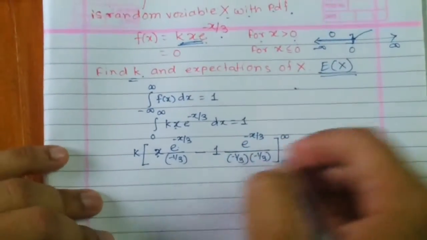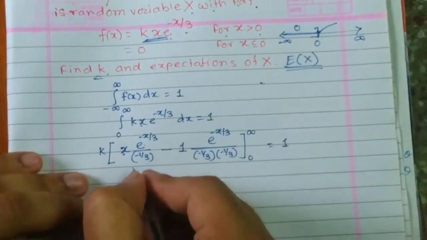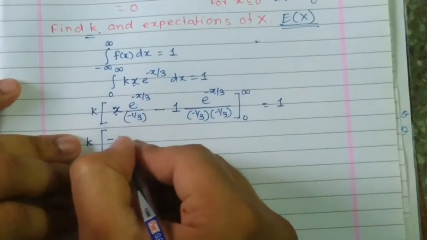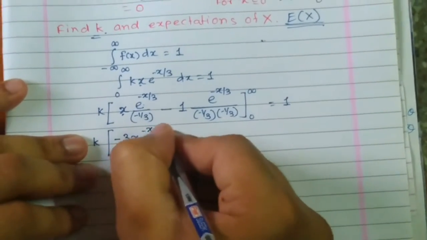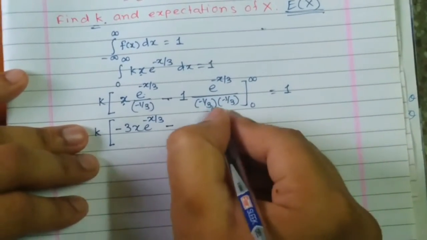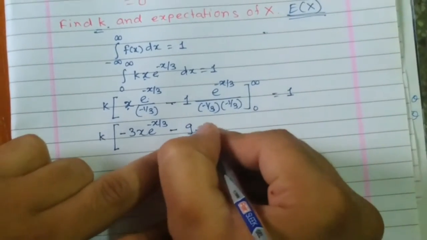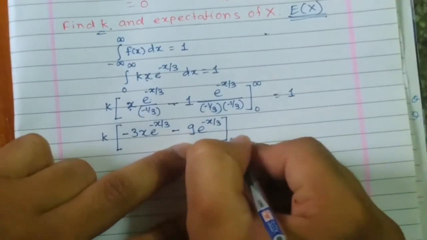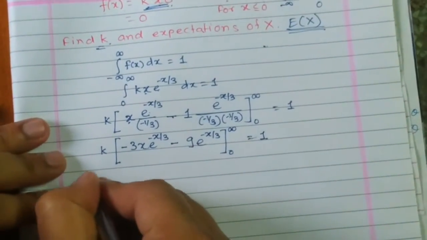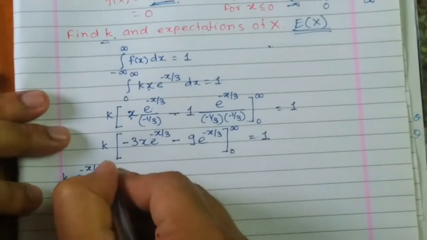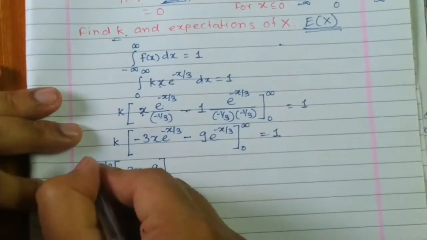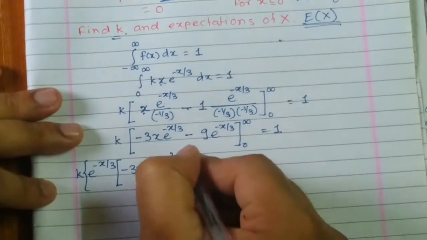Now, this is equal to 1. So we have k into the bracket minus 3x e raised to minus x by 3, minus, and minus becomes minus, 3 threes are 9, so 9 e raised to minus x by 3, integrated from 0 to infinity, equal to 1. We can take e raised to minus x by 3 common, into the bracket minus 3x minus 9, with limits from 0 to infinity.